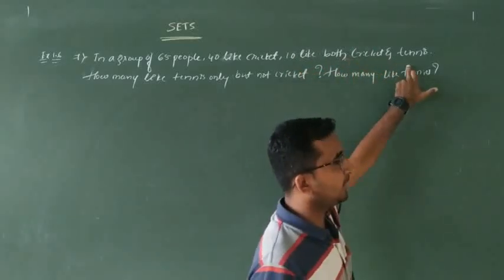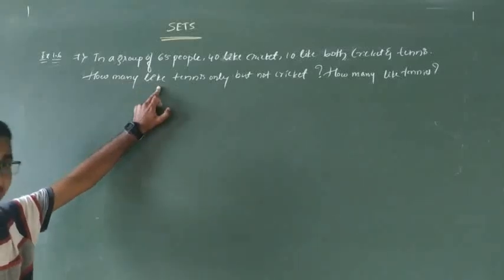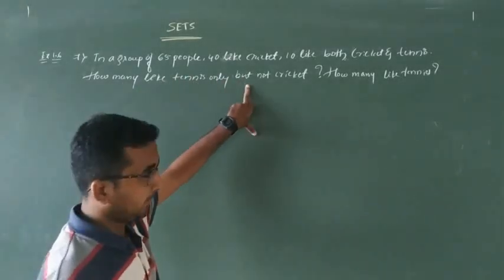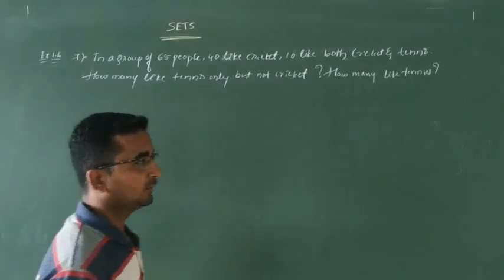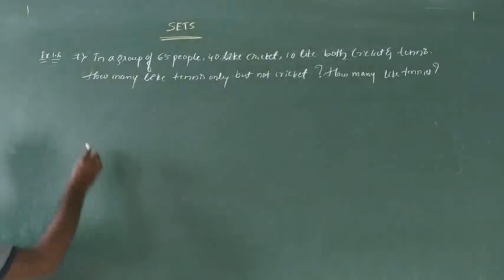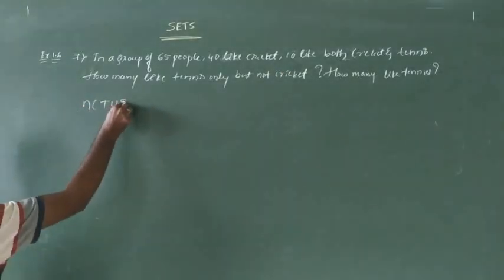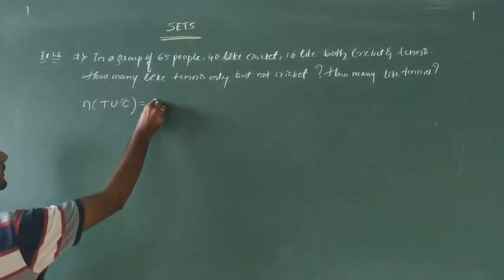both cricket and tennis. Next, what are we going to find? How many like tennis only but not cricket, and how many like tennis? First we should write down whatever contents they have given. In a group of 65 people, we can have the union of these two events, cricket and tennis. That is n of T union C, where T means tennis and C means cricket,